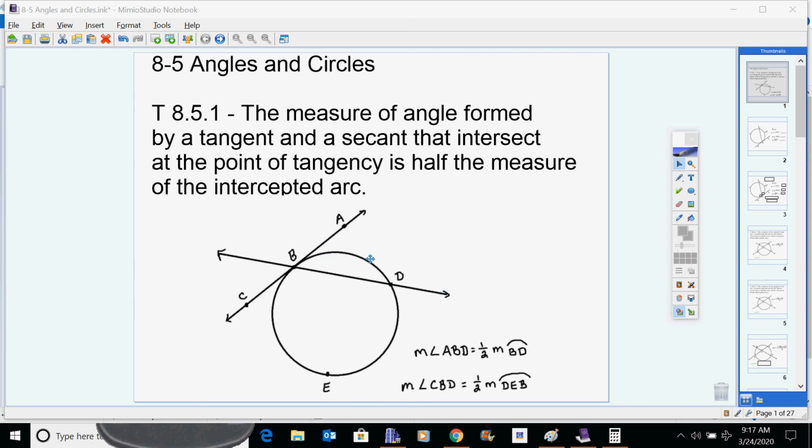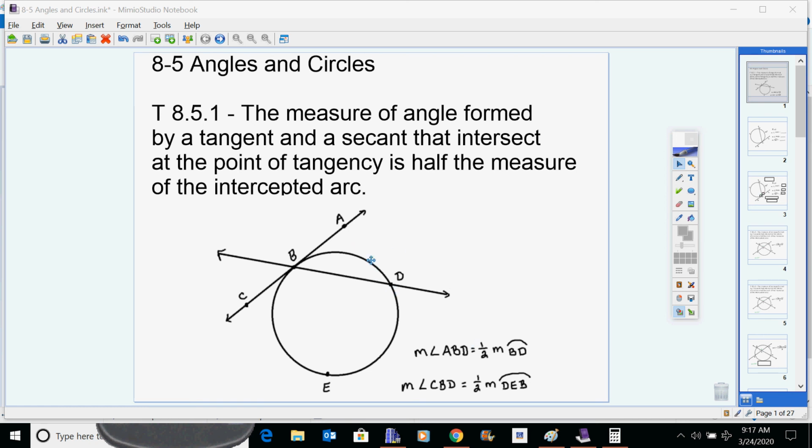The measure of the arc is actually 2 times what the measure of the angle would be. Or we could say the measure of the angle is half of what the measure of the arc is. And here's what that looks like. The measure of the arc is 2 times as big as the measure of the angle that goes with it.